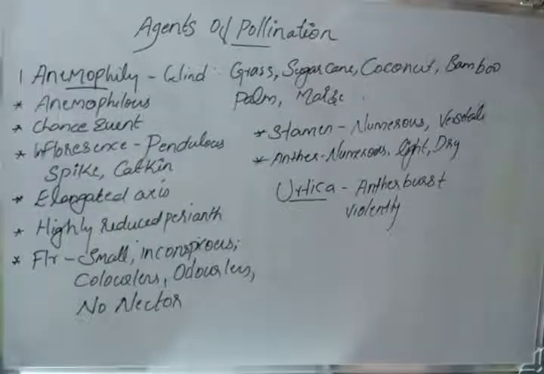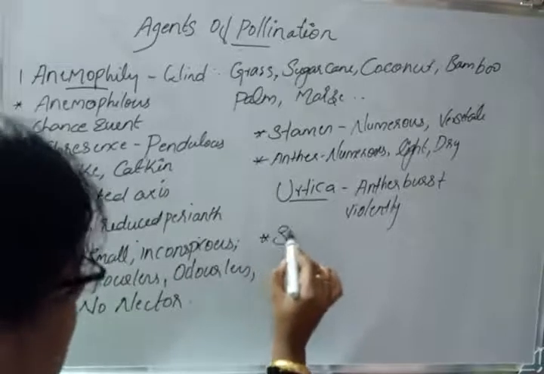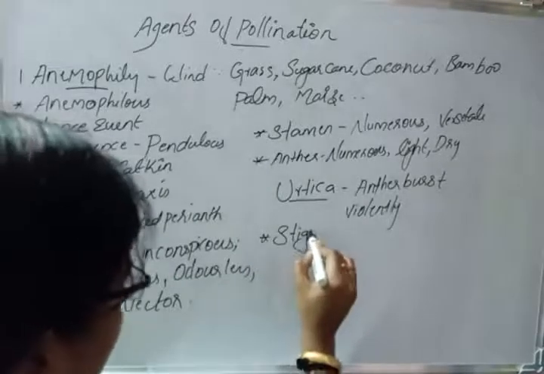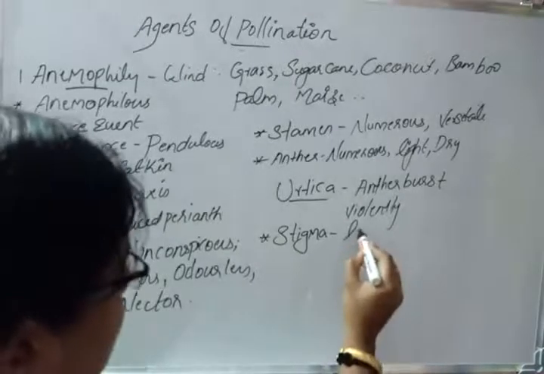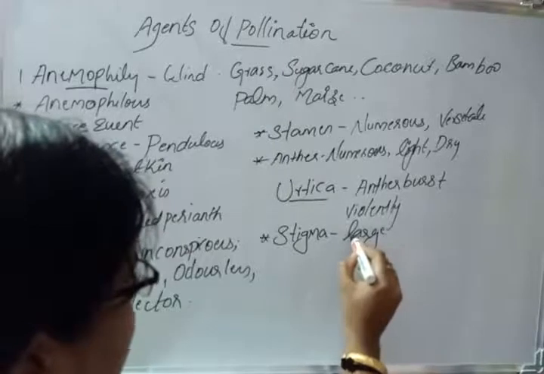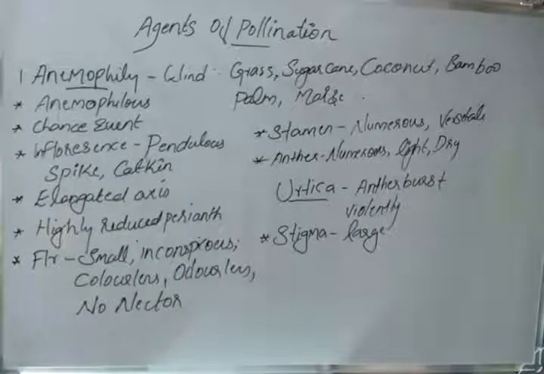Then in the case of the stigma, the stigma should be comparatively large, protruding, branched and feathery, adapted to catch the pollen grains. As for the character of the stigma, it should be large so that it can capture the pollen carried by the wind.